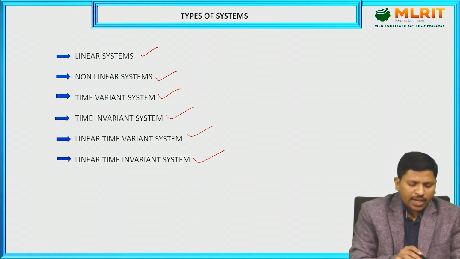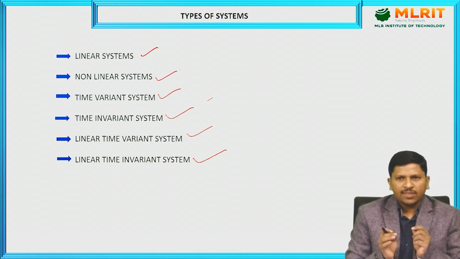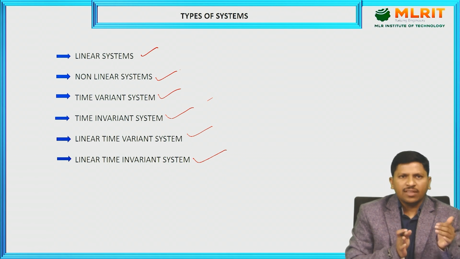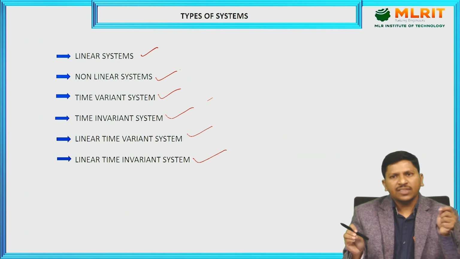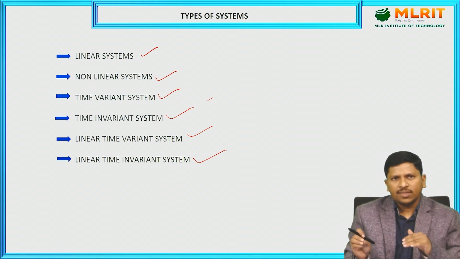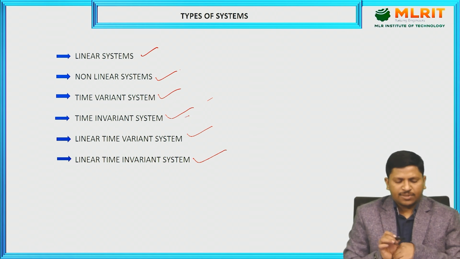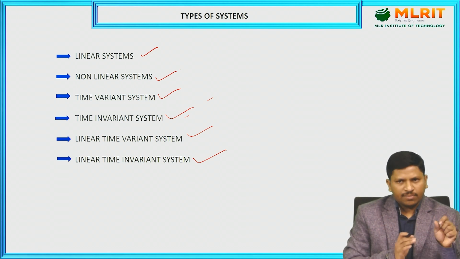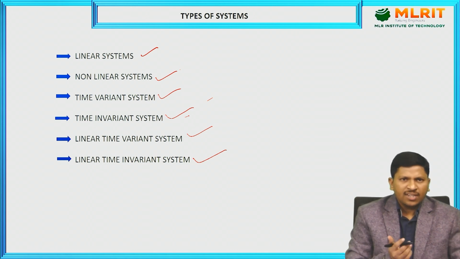Next, coming to the time variant system. If the system output is varying with time, if any control system output is varying with time, the type of systems are called time variant systems. Next, coming to time invariant systems. Time invariant systems means whenever the system output is not varying with time, it is known as a time invariant system.